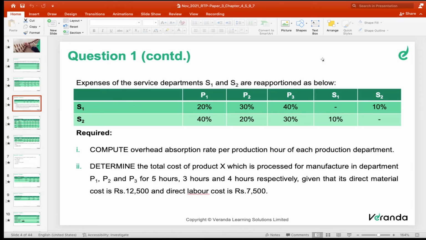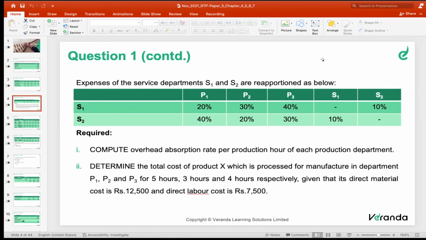Second one, if one service department renders services to the production department as well as another service department, whereas the other service department renders services only to the production department, then we have to solve it by way of stepladder method.